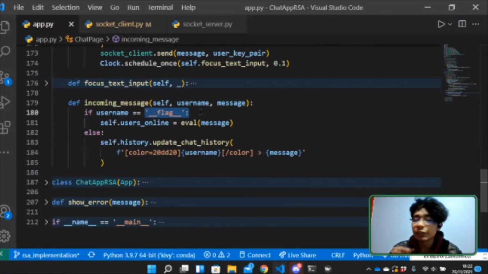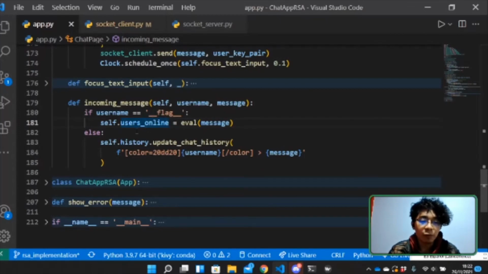We are using the username just to keep with the way we are sending the messages through our sockets. So if the username is this, it's a flag, then it's not a message that we are receiving, but a dictionary with all the keys of the users that are online right now.